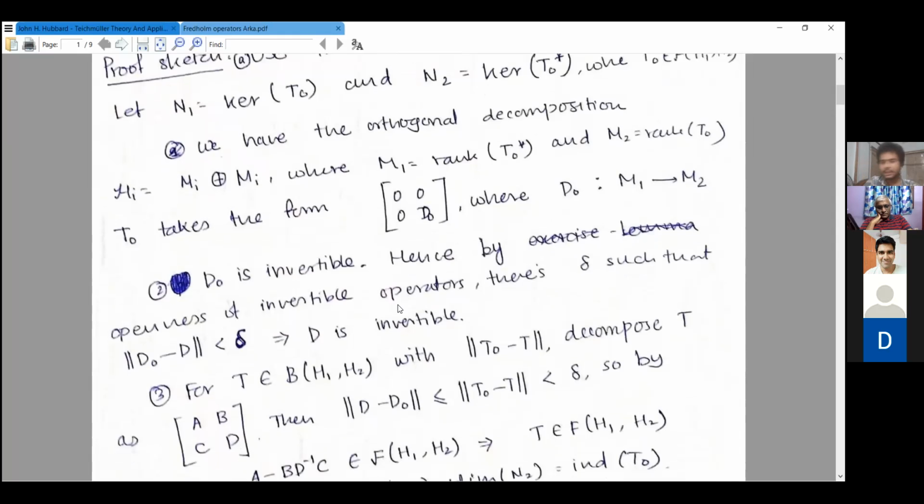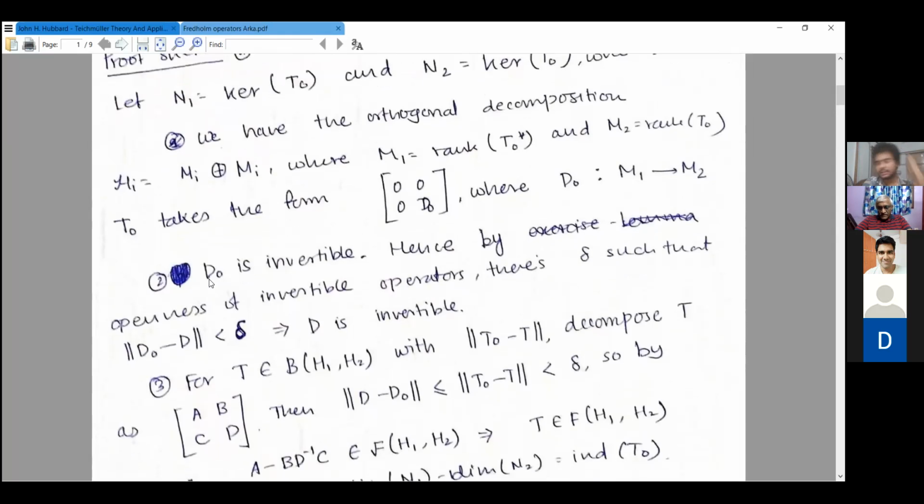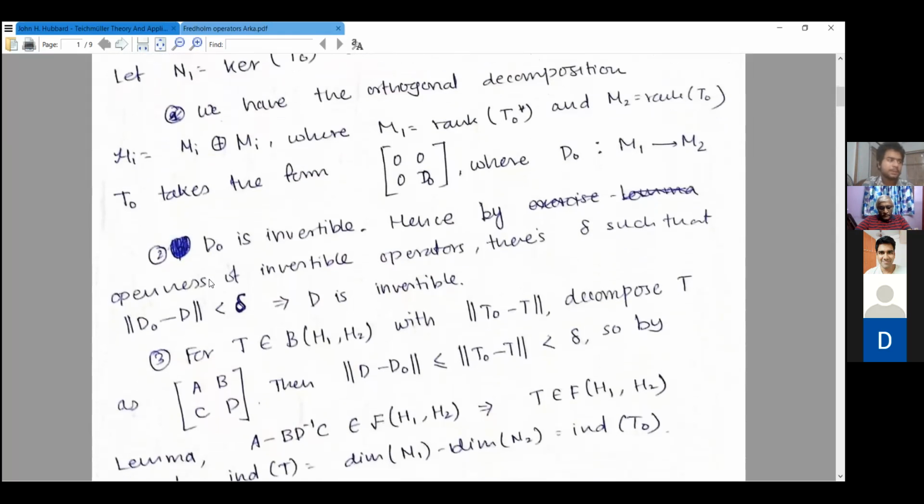Hence, by the openness of invertible operators, because that was also proved before in the class, there is a delta such that whenever the norm of D naught minus D is less than delta, D is invertible. You are using that the range is closed, no? Yes, the range is closed and it is bounded, so that is why it is invertible. By the closed graph theorem, we can construct an inverse, and then it's continuous.